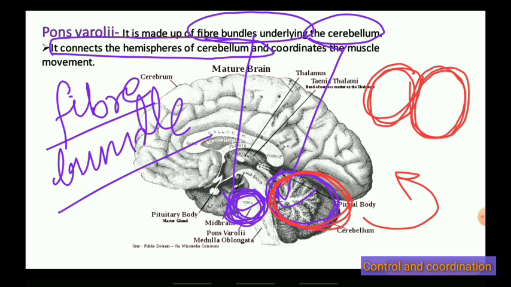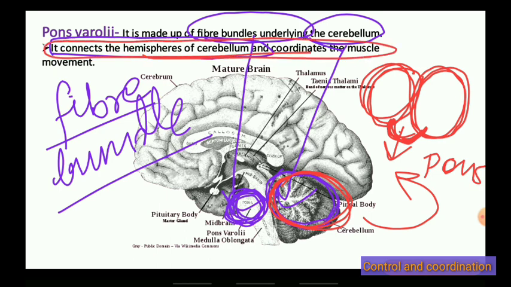These two parts of the cerebellum are connected by the pons. Here this is pons, or totally you can call it pons varolii. So pons varolii is connecting the hemispheres, the two parts of the cerebellum.